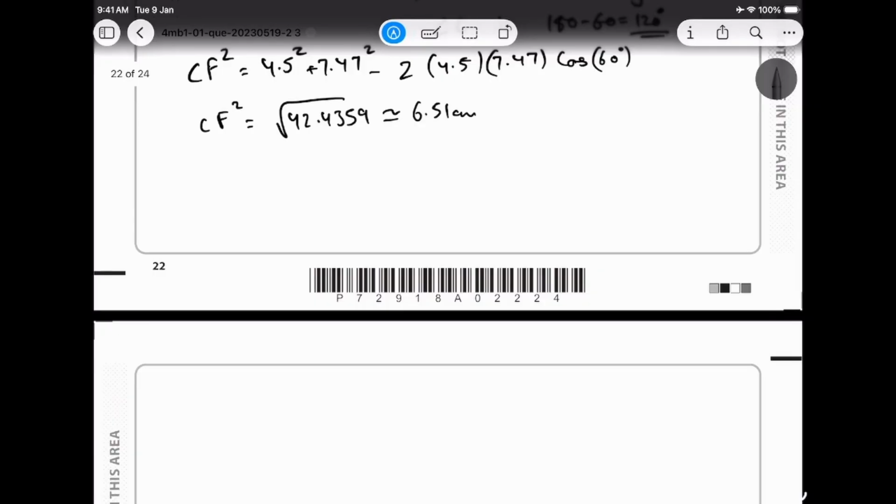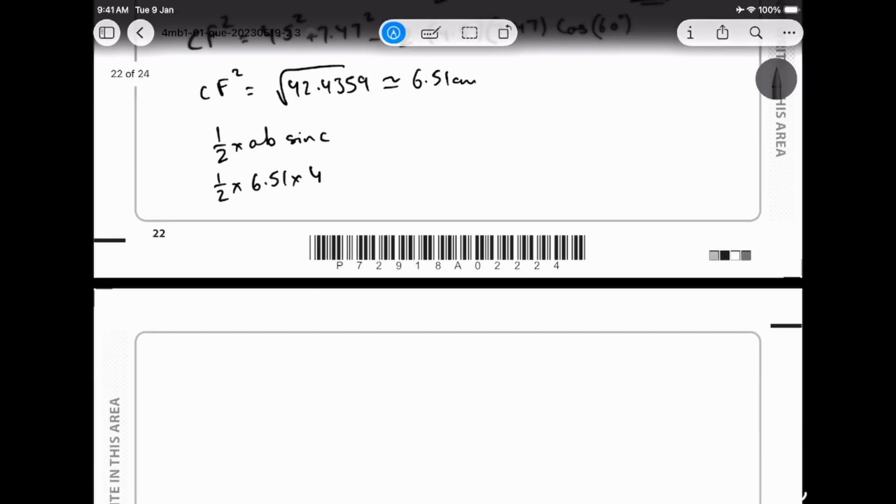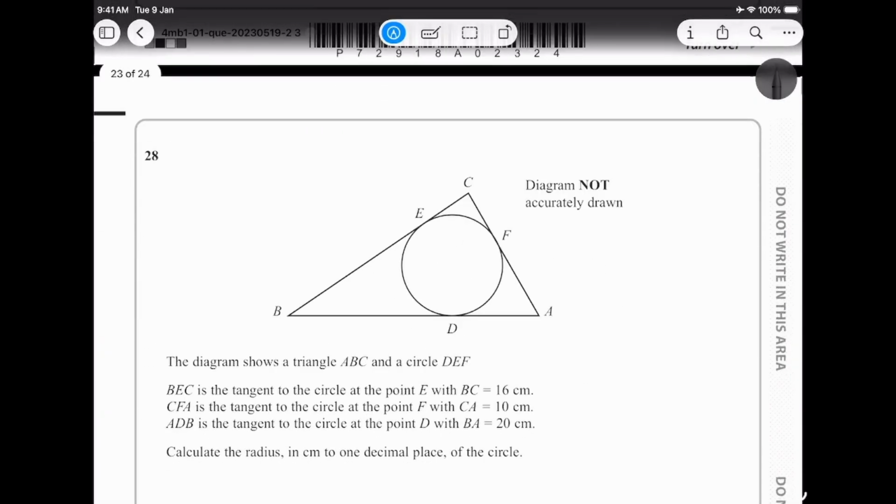So what I do know is I'm going to do half into AB sin C. Okay, so I know that half into A, my A is 6.51, times my B value which is 4.5, and my sin C is sin 120, and I should be getting my answer, when I equate it, as 8.03. That is my final answer. All right, I hope everyone was able to understand. And let's move on to the last part.